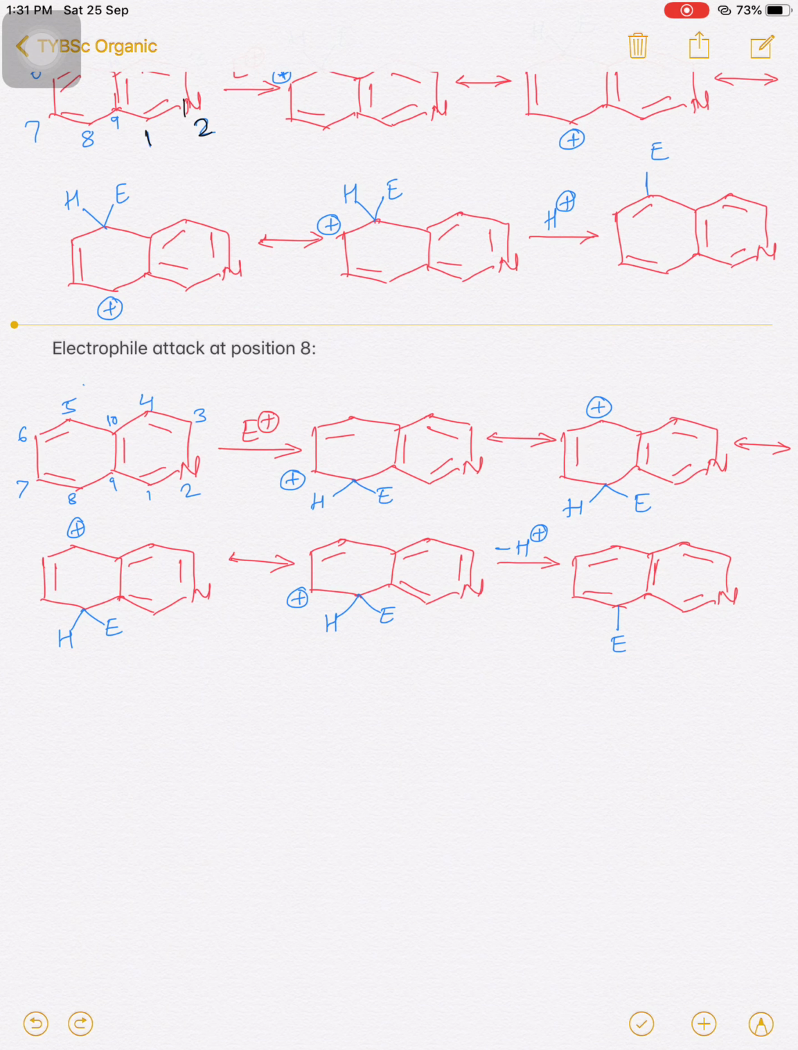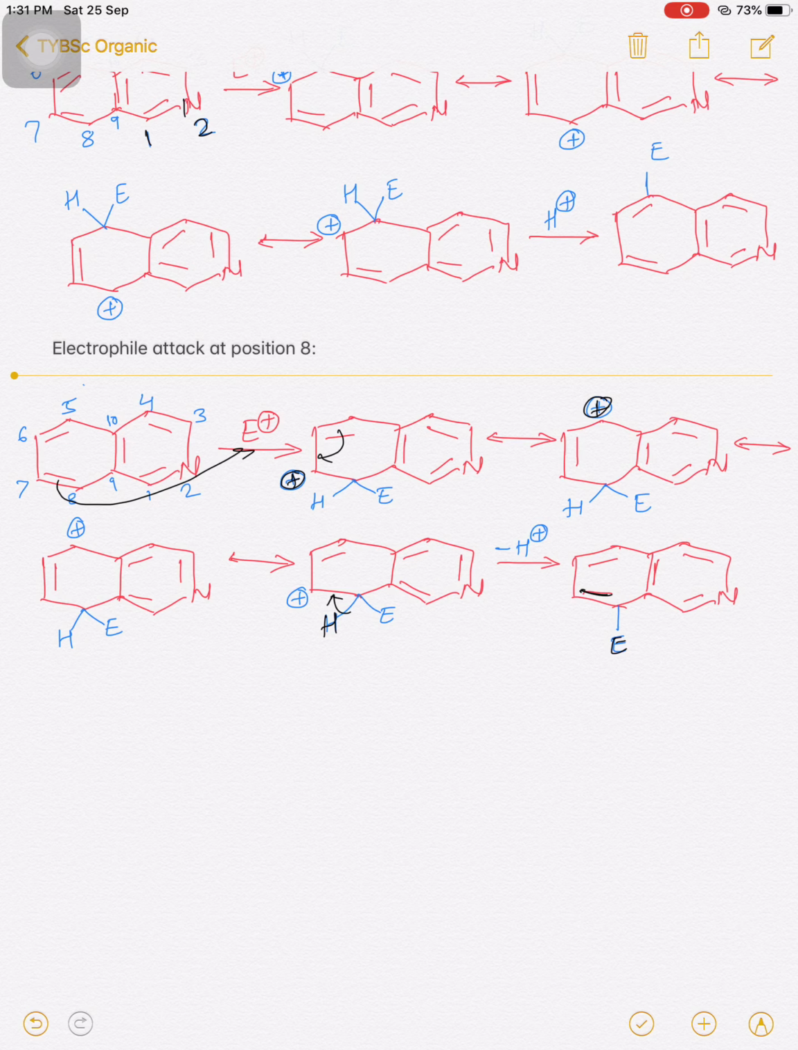If you consider the electrophilic substitution at the 8th position now, the electrophile attacks at the 8th position. The positive charge is now at the 7th position. The double bond is shifted here. The positive charge shifts to the 5th position. In the final step, this hydrogen gives up its electron and is removed as H plus, and now a double bond is formed and the aromatic nature is again intact. So here the electrophile is now attached at the 8th position.